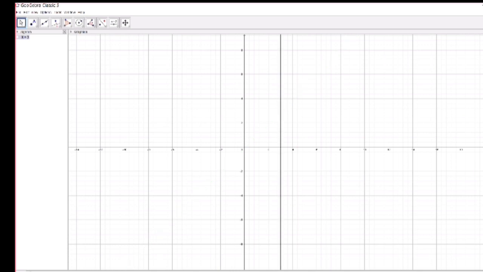x is equal to 3. This is a constant function, x is equal to 3 or x is equal to k. So a constant function is always continuous. There is no break in that, isn't it? So it's a continuous function. Whenever you see a constant function, you can always write it is continuous.